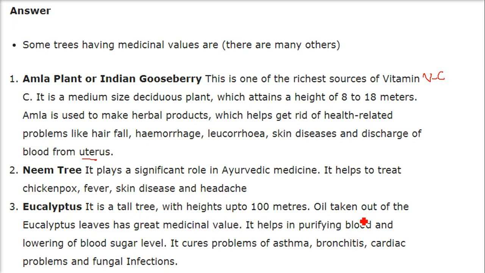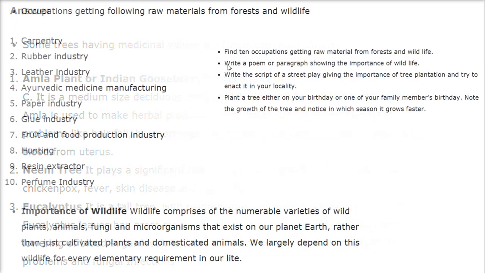Coming to eucalyptus, a tall tree, height up to 100 meters. Oil taken out of the eucalyptus leaves has great medicinal values. It helps in purifying blood, lowering the blood sugar level. It cures different problems of asthma, bronchitis, cardiac problems, fungal infections.